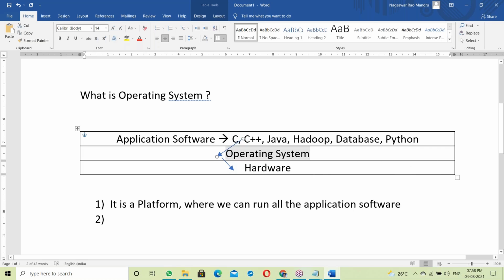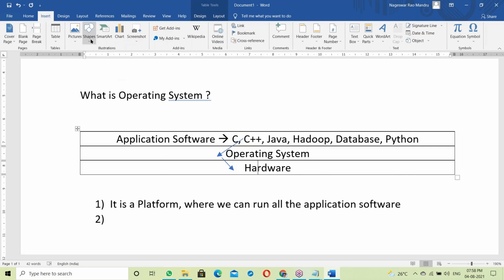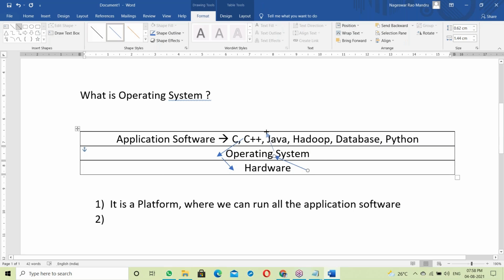Through the OS. First of all, output goes to the OS, then to the output device. Suppose you are reading from the keyboard, an input device. That input device data goes to the OS, and then from the OS to your programs.